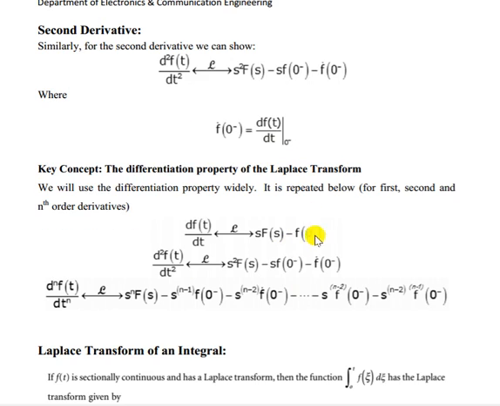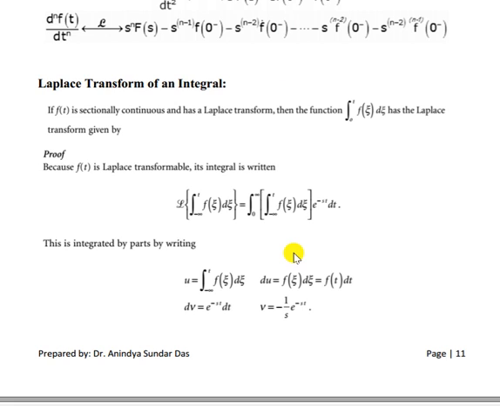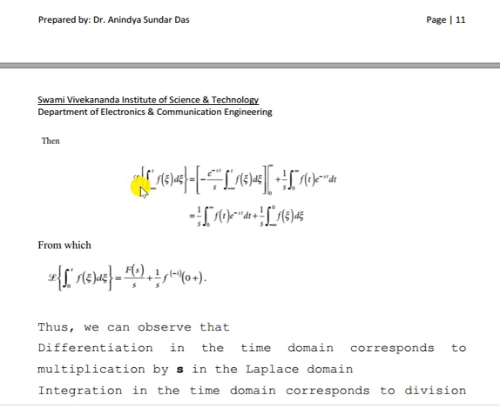Similarly, you can find the second derivative also; I am not going into that. Now the integral, that means the integral from minus infinity to t of f(t) dt. Integration part times e to the minus st dt. Then again we have to assign u and dv. Then if you solve it, what will you get?